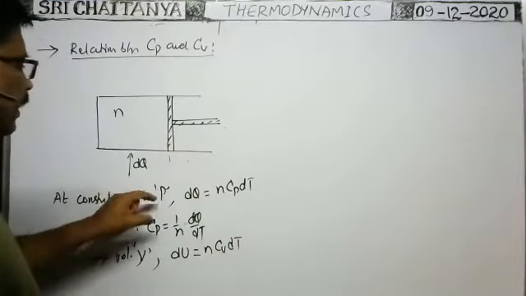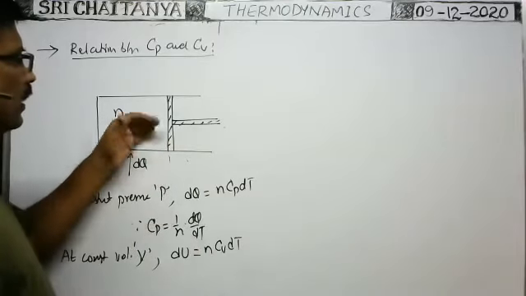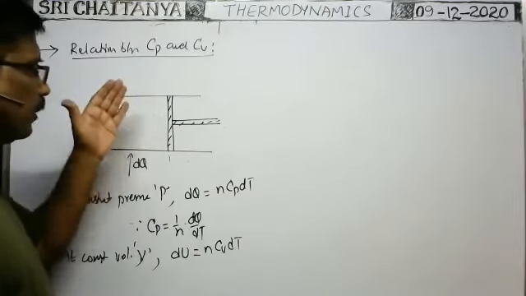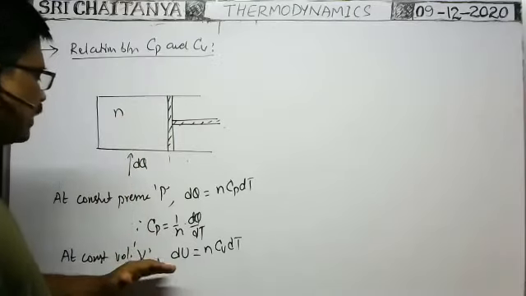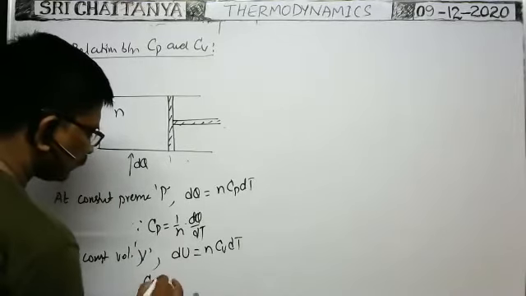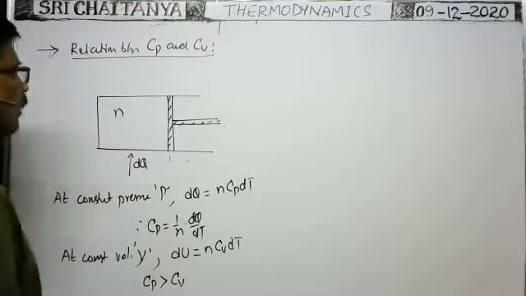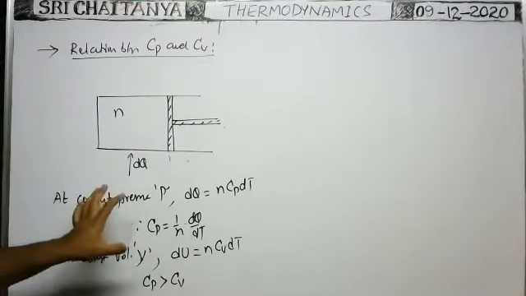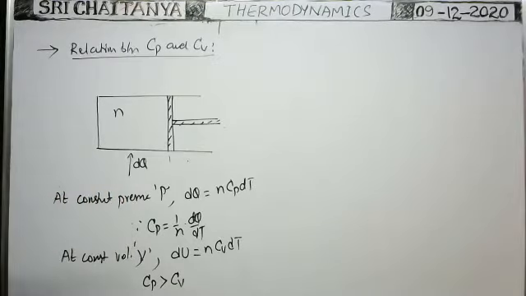That's why definitely at constant pressure, the heat energy supplied to raise the temperature of the gas will be greater than the heat energy supplied at constant volume. That's why Cp is greater than Cv. That means molar specific heat at constant pressure is greater than molar specific heat at constant volume.